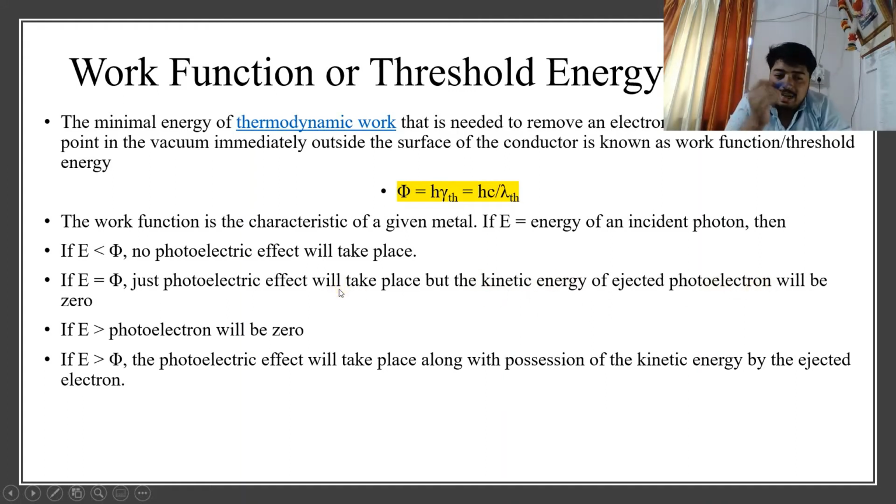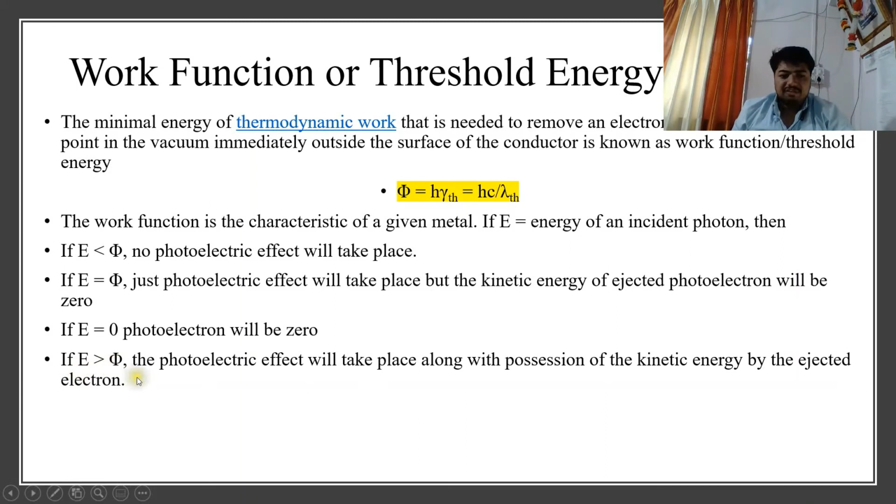Yes, that is, when E is equal to phi, the bonds between the electrons and the metallic nuclei will break, but electrons won't move with higher velocities because there is no kinetic energy left for the electrons to move out. They will just break from the metal surface and just move out into the atmosphere freely. Now when E is equal to 0, that is, the energy of the incident photon is 0, that is no photon is incident on the metal plate. That is, no light is flashing on the metal plate.